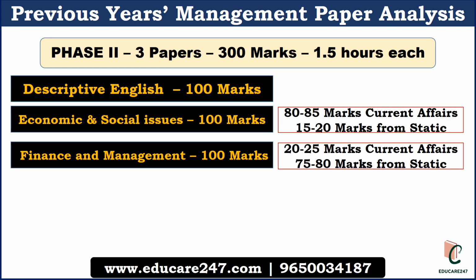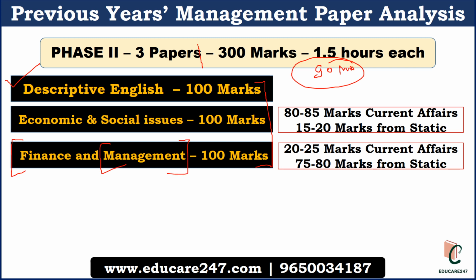In RBI Grade B, the management paper is part of the phase 2 examination. In phase 2, you will have 3 papers and each paper will have 100 marks. You will be given 90 minutes to complete this paper. The first paper will be descriptive English. Here you have to write the answer, typing through the keyboard. The second paper will be economy and social issues, and the third paper will be finance and management. Today we will talk about this section, especially the management section.